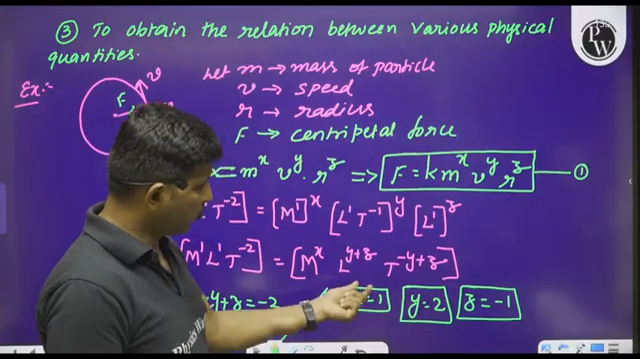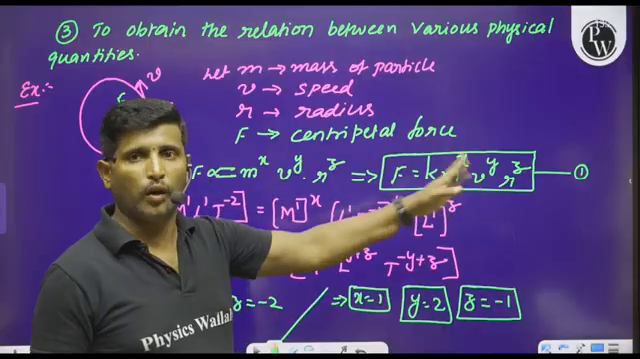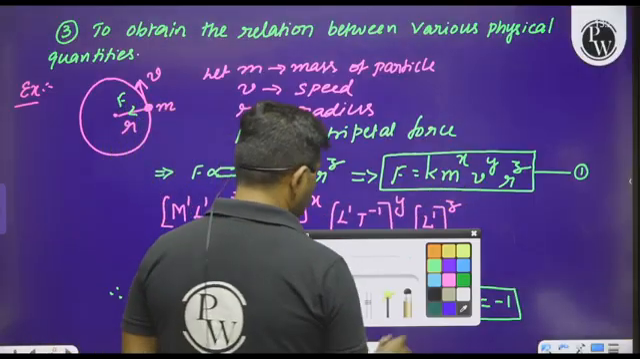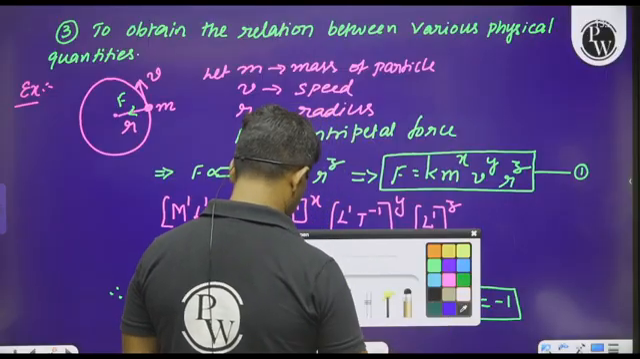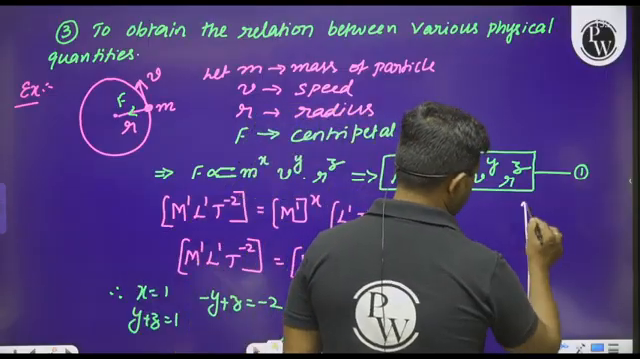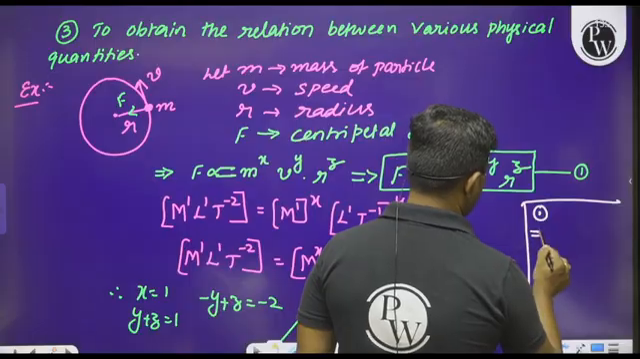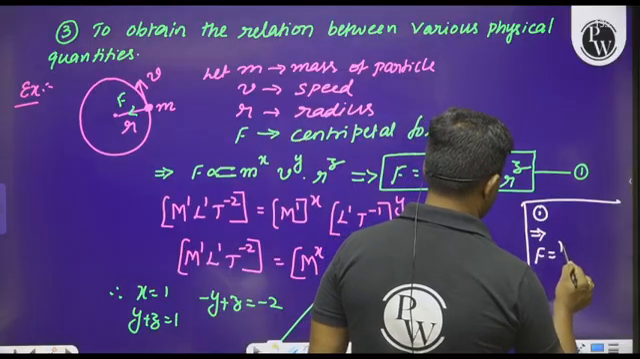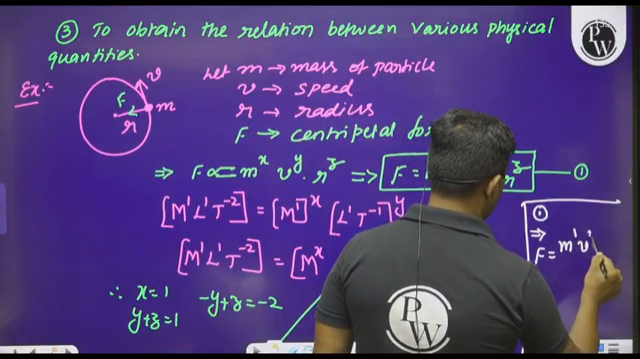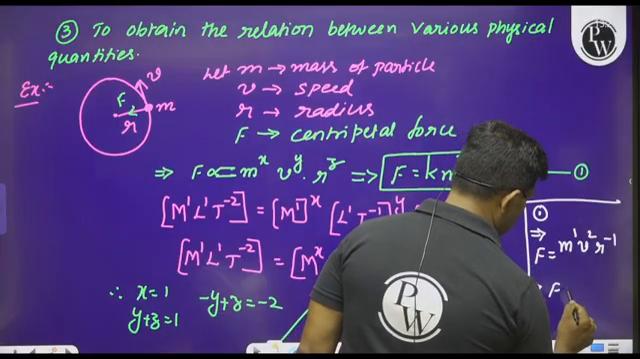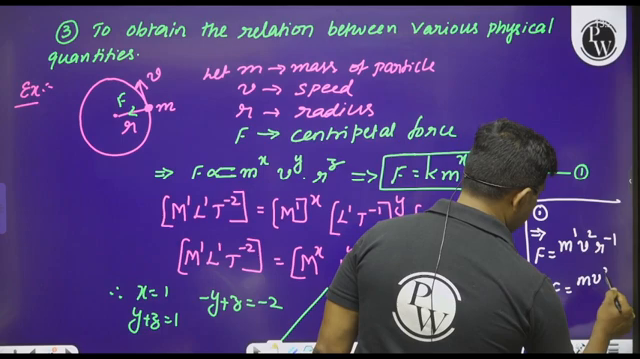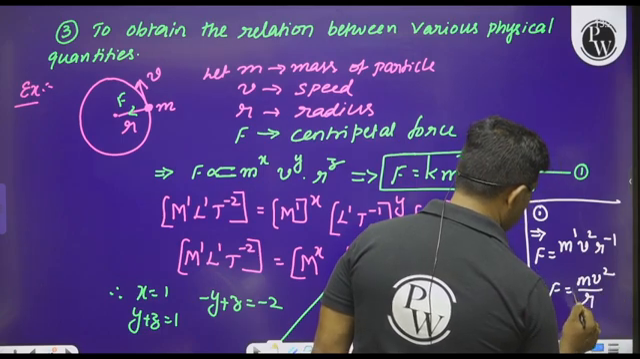Now substitute the value of x, y and z in equation 1, then I will get the relation. So please have an idea here. I will write somewhere here only. Equation 1 implies F is equal to m power 1, v power 2, r power minus 1, which implies F can be written as mv square divided by r.